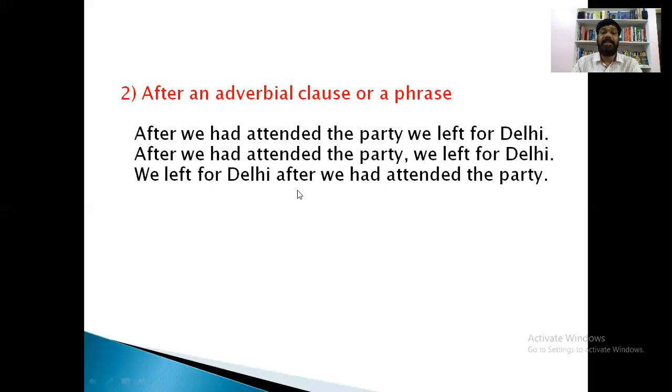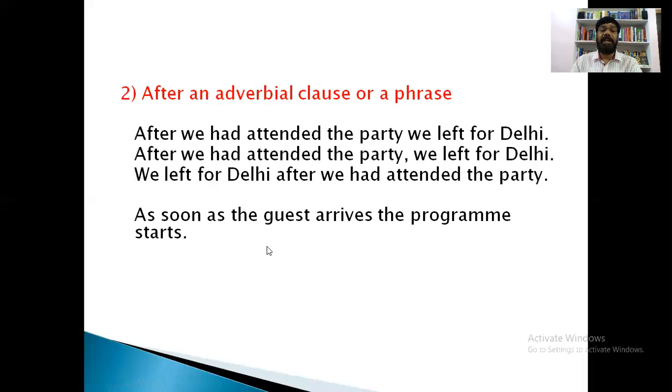So in this sentence, we are not using a comma. We need not use a comma when we use a conjunction in the middle. When we use a conjunction at the beginning of the sentence, for separating two clauses, we have to use a comma. But here we don't need a comma, because the conjunction is in the middle. Let us see one more example for better understanding.